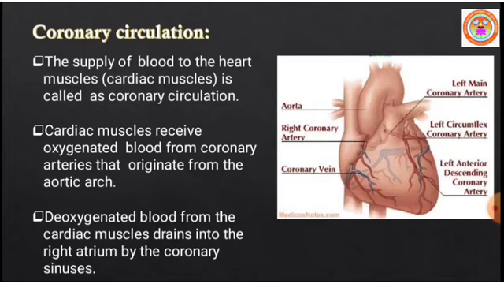Coronary arteries supply oxygen-rich blood to the heart muscles. Similarly, the deoxygenated blood from cardiac muscles drains into the right atrium by the coronary sinus. So the coronary sinus is the blood vessel that takes up deoxygenated blood from the heart muscles and brings it to the right atrium. If you observe, heart muscles are supplied with oxygen-rich blood, and deoxygenated blood is taken up by the coronary sinus which reaches the right atrium. Hence it is called coronary circulation.